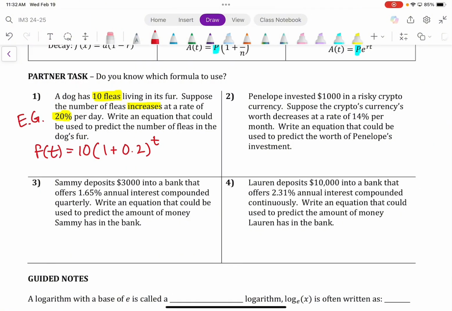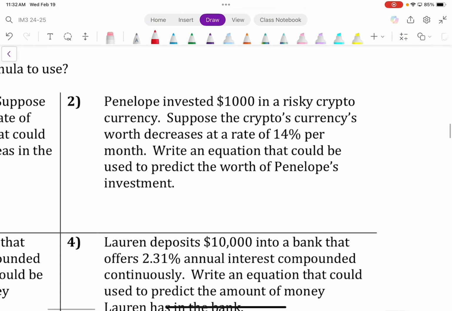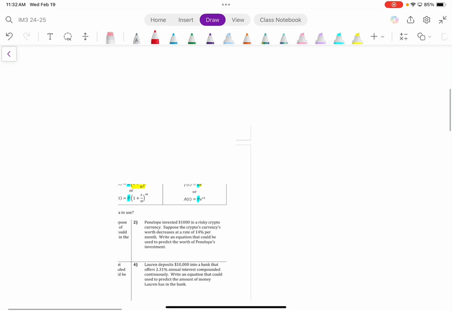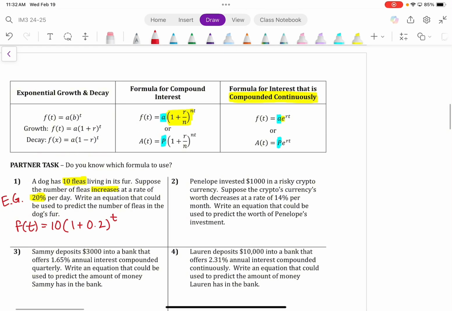Okay, so let's take a look at the following. Penelope invested $1,000 in risky cryptocurrency. Suppose that the currency decreases at a rate of 14%. Write an equation. Okay, which equation did we use here? Which of the 3 from the top? James, which of the 3 from the top did we use? Very good.